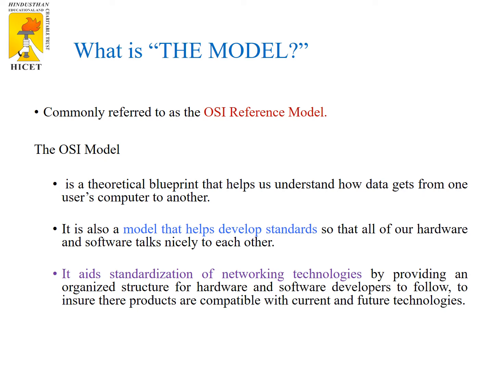It is also responsible for maintaining and standardizing the network technologies, how well the hardware and software are organized, and what protocols have to be followed to ensure it adapts and transfers the data from one device to another. So this acts as a blueprint. So this model OSI is called the OSI reference model.